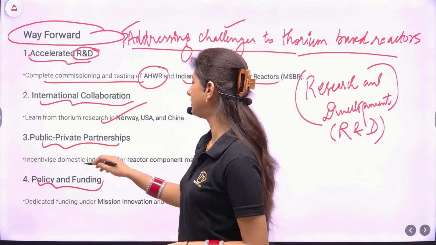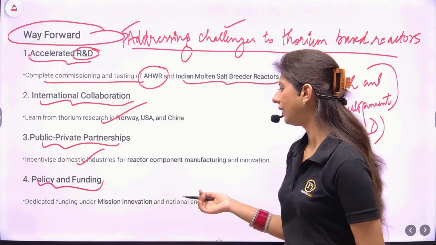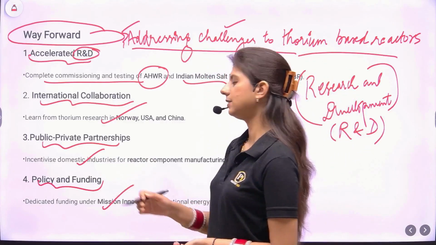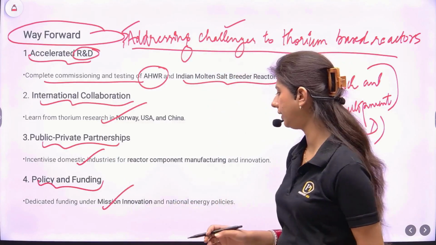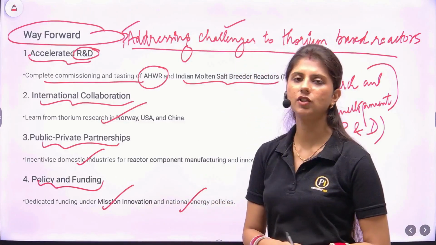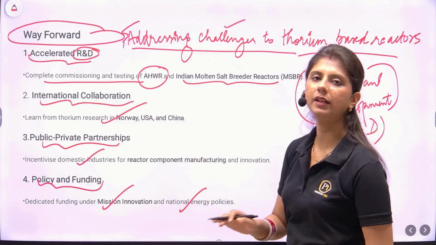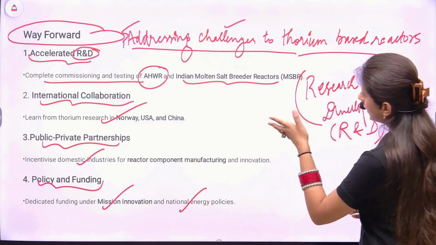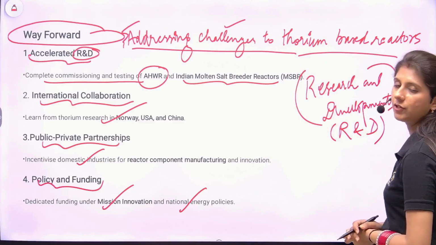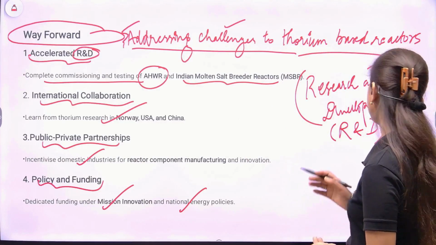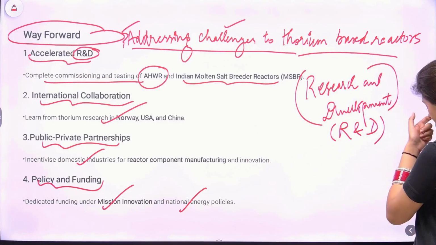We can incentivize the domestic industries. We can also start mission innovation, dedicated funding for these, and national energy policies as well. So these are all parameters where we can write about the mitigations or the measures for the challenges. Just have a look at it once.